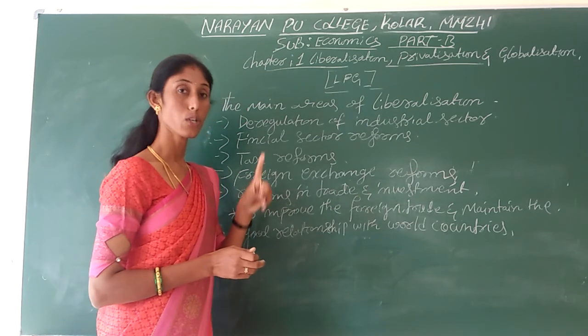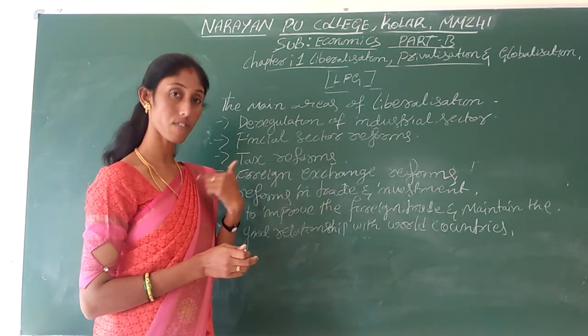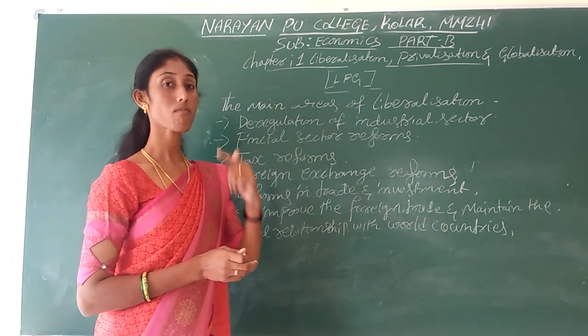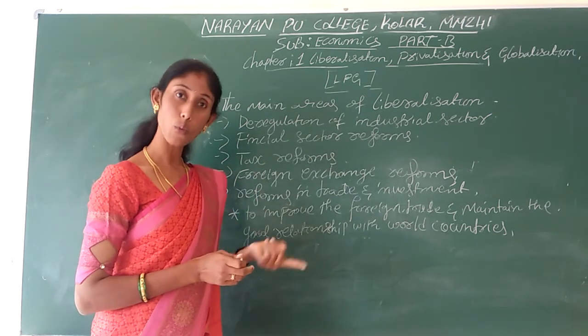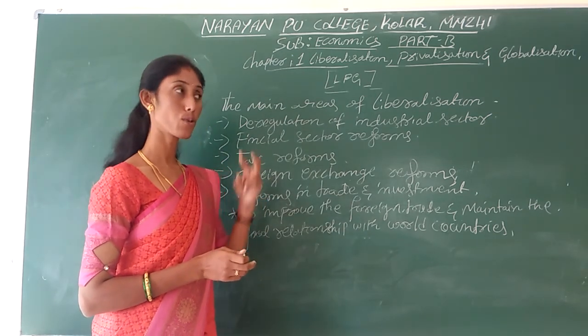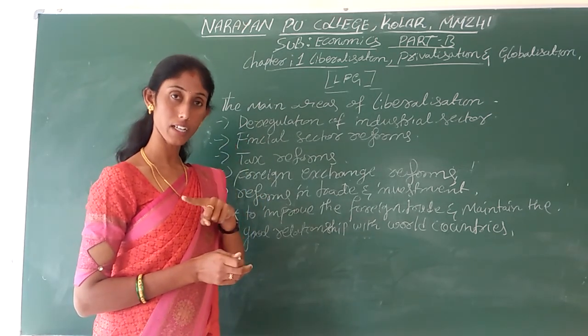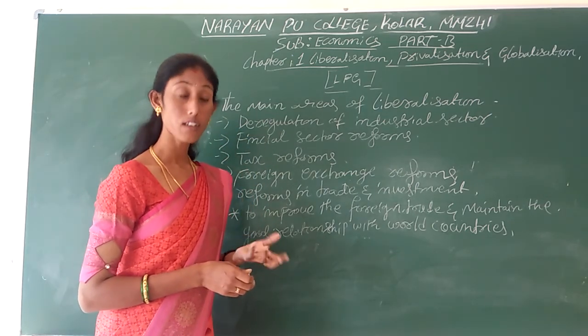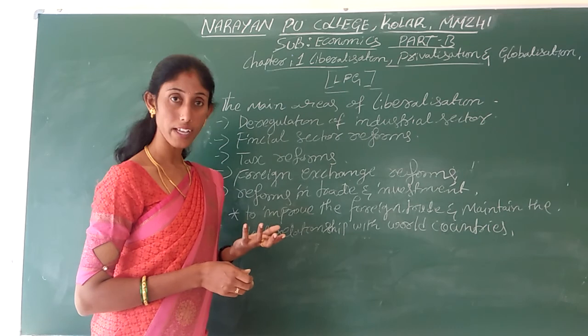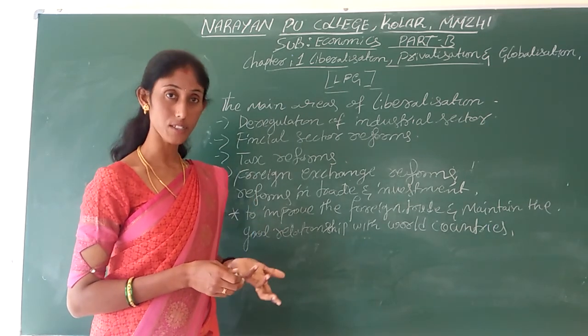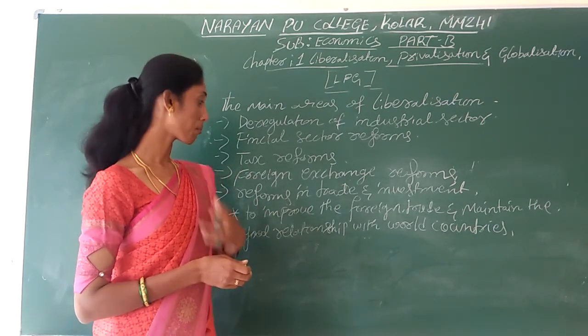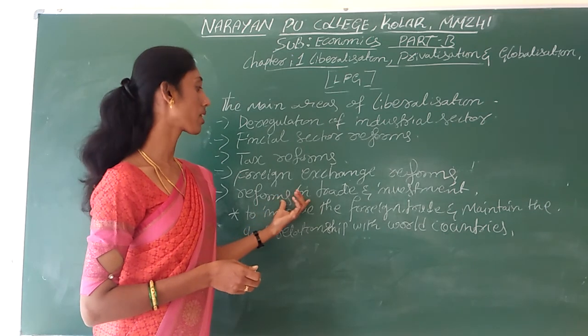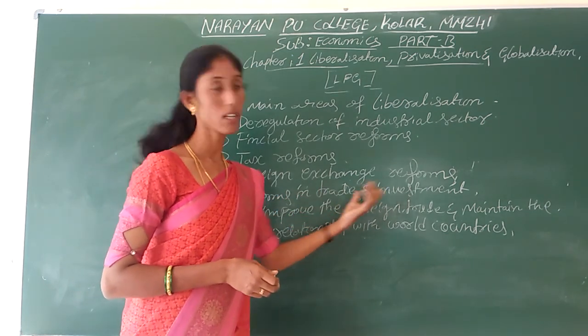Understood? The first one is to improve the efficiency of our Indian industries in the world market, and also to attract foreign direct investment or foreign institutional investment.